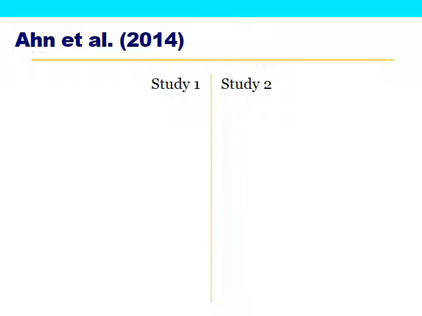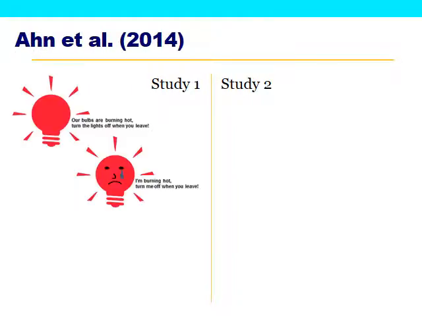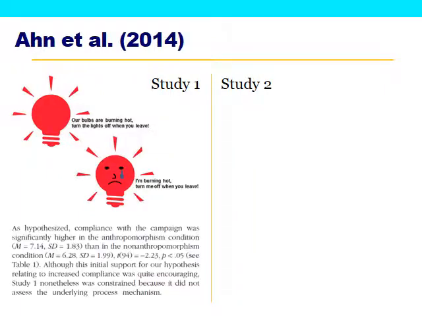So in this particular paper, they did a series of studies. In the first study, they were trying to look at people's compliance with turning off lights that they're not using so as not to waste energy. And each person saw one of the following 2 advertisements, either the non-anthropomorphic one, which just said, our bulbs are burning hot, turn the lights off when you leave, or they saw the anthropomorphized light bulb, which said, I'm burning hot, turn me off when you leave.